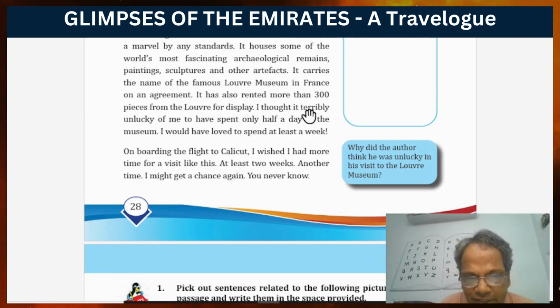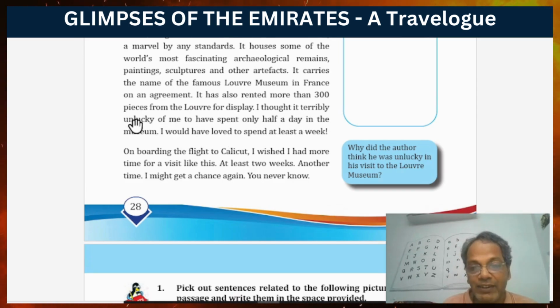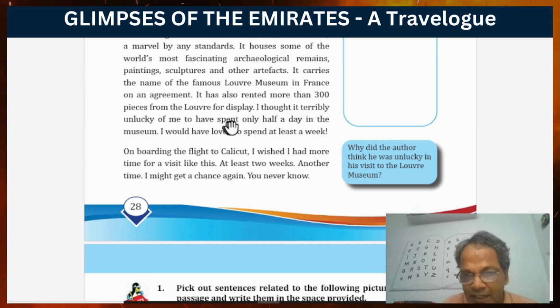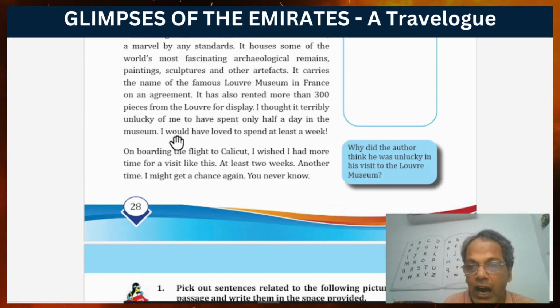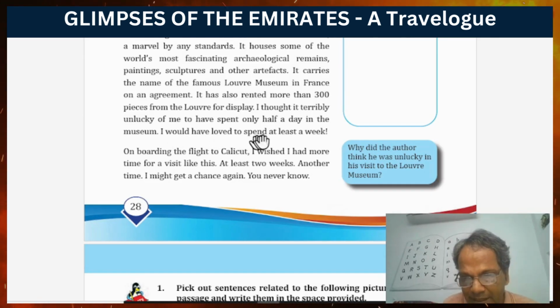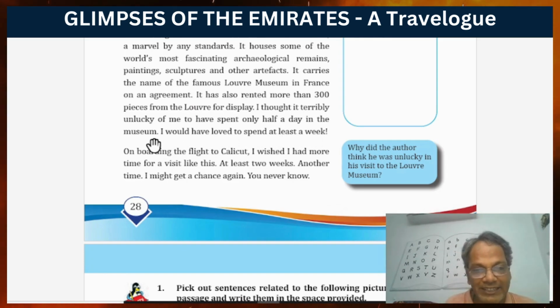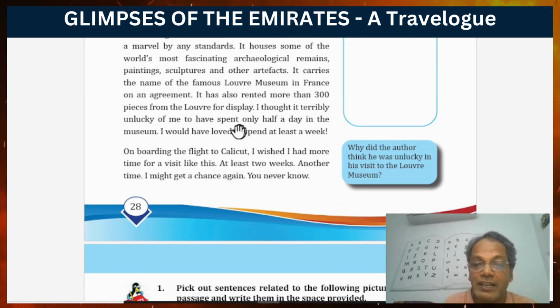I thought it terribly unlucky of me to have spent only half a day in the museum. He thought it terribly unlucky. He was unlucky because of shortage of time. He spent only half a day in the museum. Actually, he wished to spend at least a day in the museum, but he couldn't. I would have loved to spend at least a week. Not a day. Actually, he wanted to spend in this museum at least a week. There are so many things to be seen.